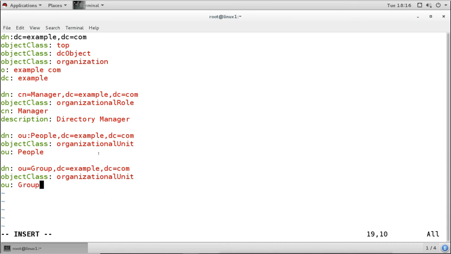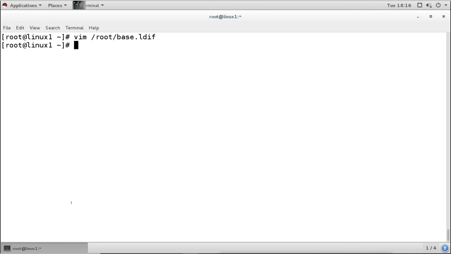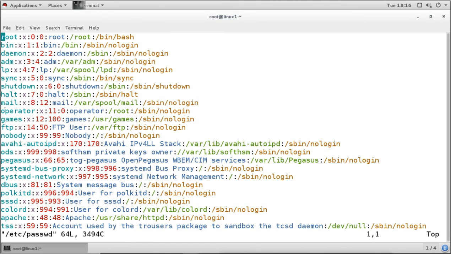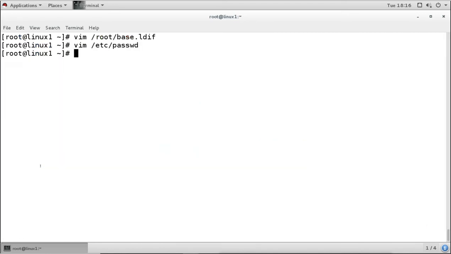Now this will be the base file, which is adding the domain information, adding the domain admin, and then adding these two OU information. Now we will add the user information. Remember, user information is stored in the passwd file, but that is different. And also in the passwd file we have the system users, with UIDs and GIDs from 0 to 999. So we don't want to add those system user accounts.